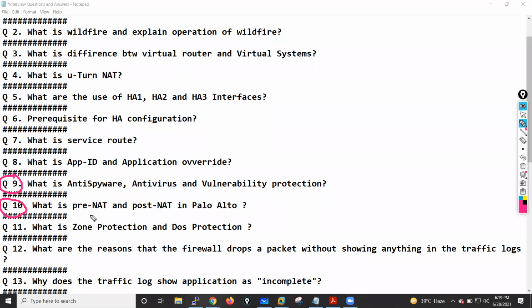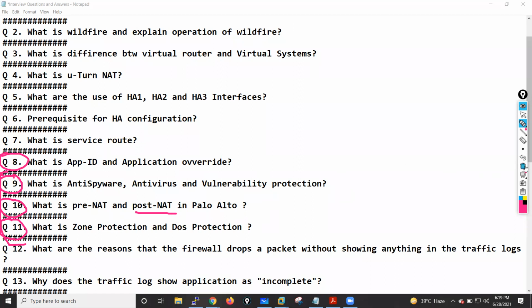What is the concept of pre-NAT and post-NAT in Palo Alto when we write our security rules? Question number 11 is: what is zone protection and what is DoS protection in your Palo Alto firewall? In the first session, I covered up to question number 8, so now in session number 2, I will cover these three questions.